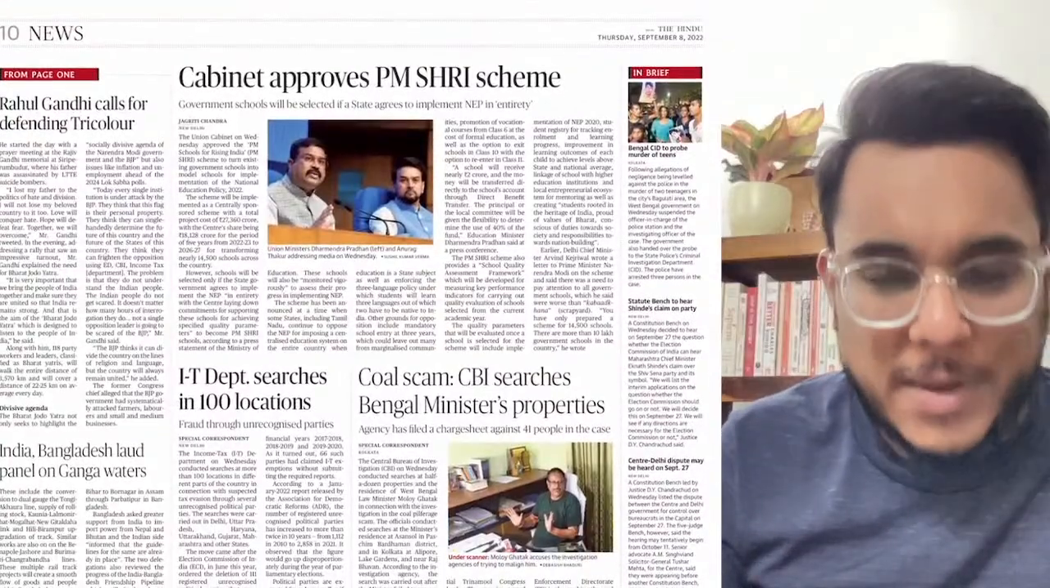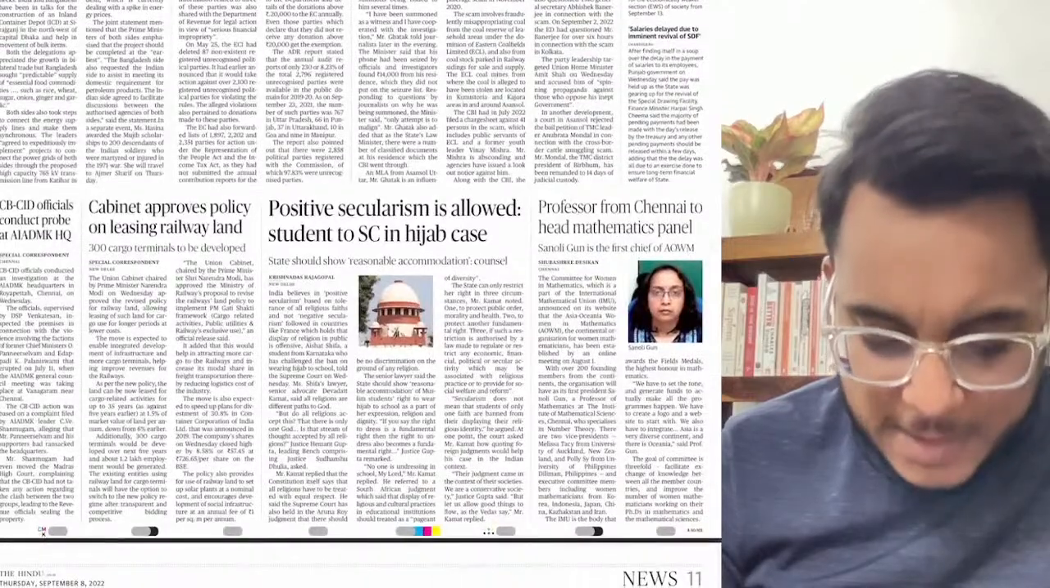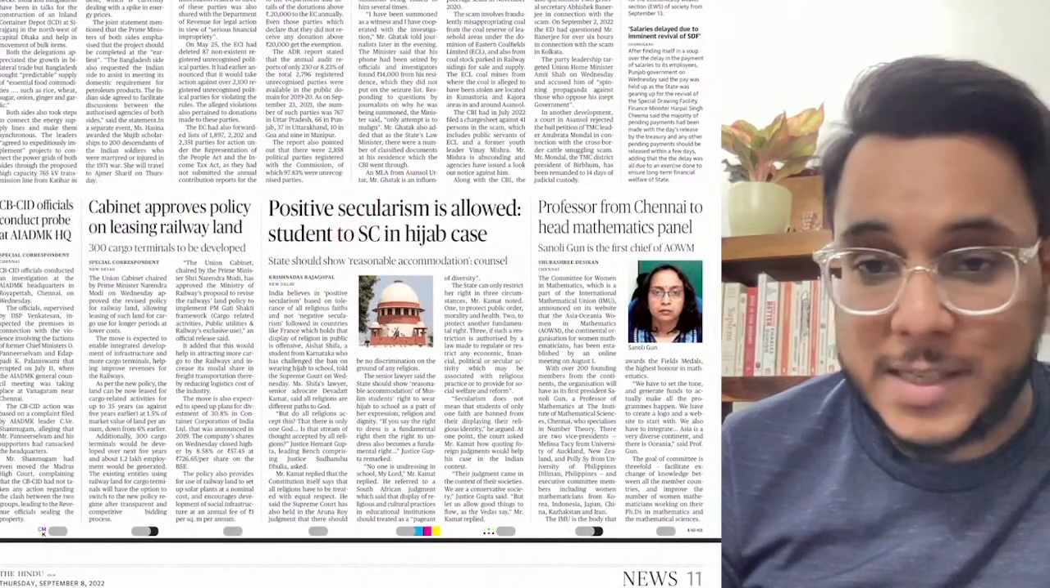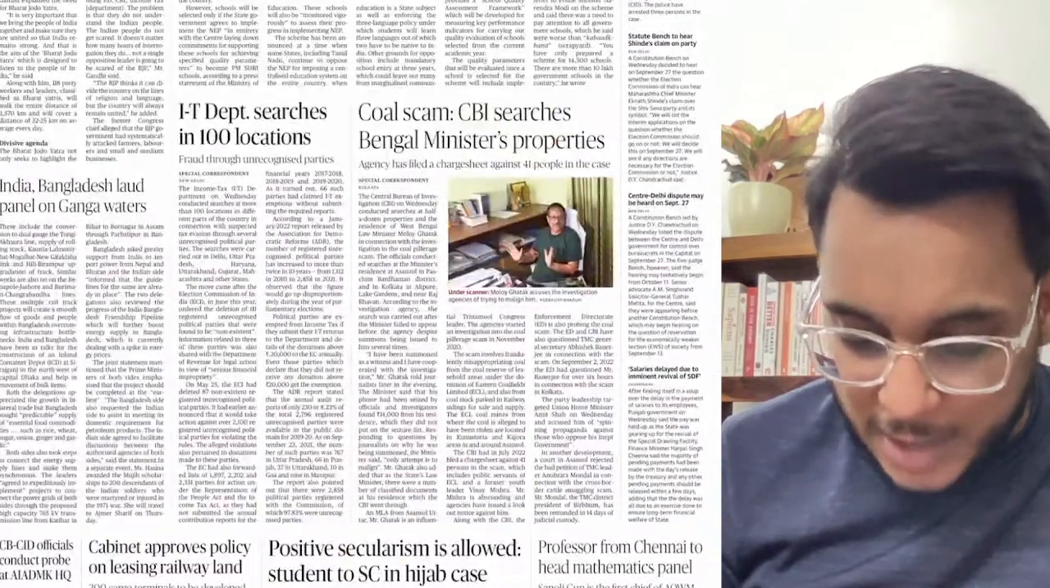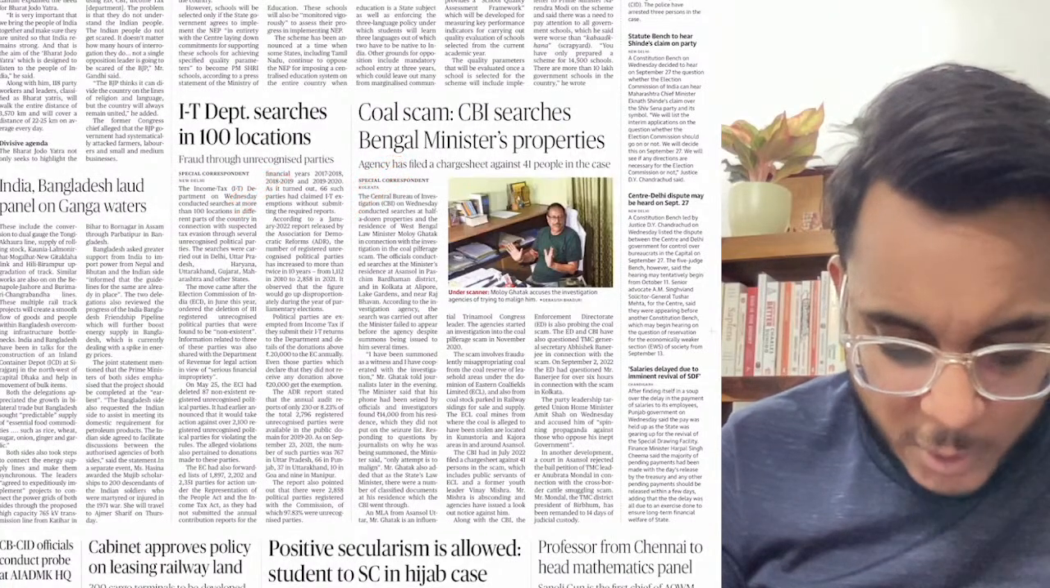Then guys, moving on, cabinet approves PMSRI scheme. We'll see this particular article. After that, in this particular section, positive secularism is allowed in India. We'll see this particular article also. Then coal scam, CBI searching, IT department searches in 100 locations.